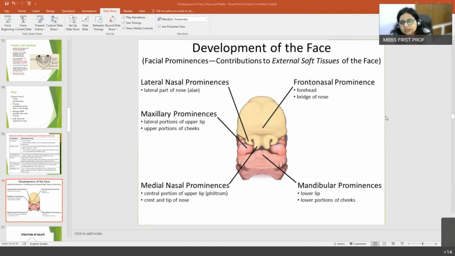Okay, anyone else? Anshika, anything you want to add? Median nasal prominence gives rise to the upper lip. Not the whole of the upper lip, it is just the middle or central portion of the upper lip. Yes, central portion of the upper lip, and part of the nose also.